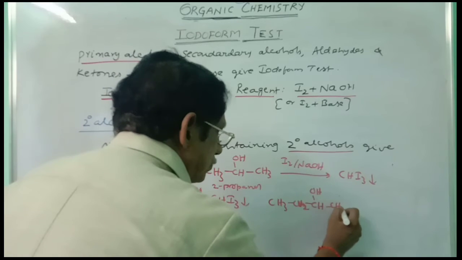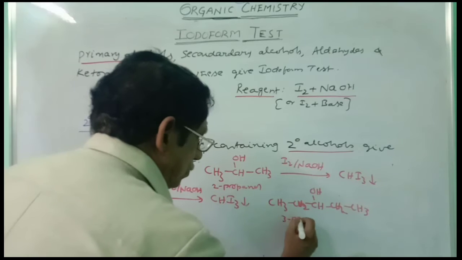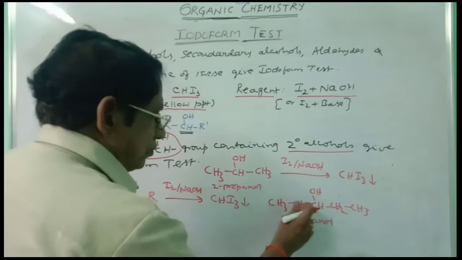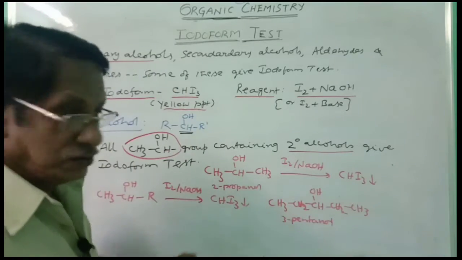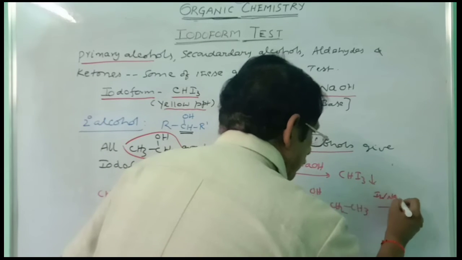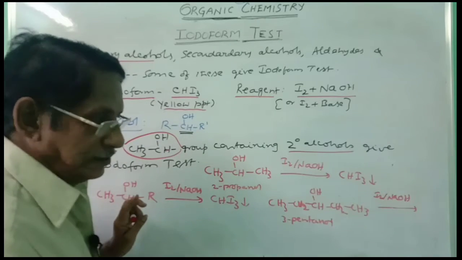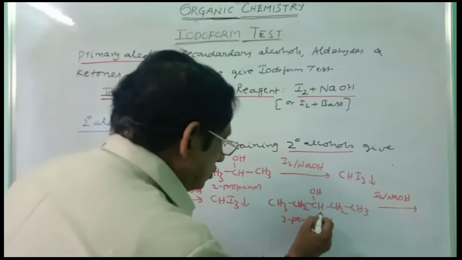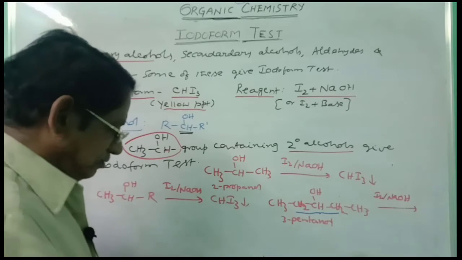On the other hand, if you take a compound like this, CH3CH2CHOHCH2CH3, this is 3-pentanol. Pentane has 1, 2, 3, 4, 5 carbons, the OH group is present at the third carbon, so this is 3-pentanol treated with I2 plus NaOH. There is no CH3CHOH group here. This is CH2CHOH, that is not CH3CHOH.